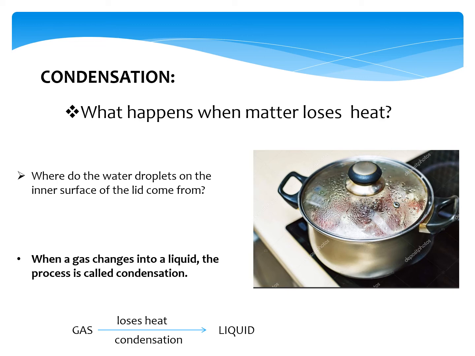So, when the steam touches the cooler inner surface of the lid, it loses heat and thus changes back into liquid water. This is how we say that the steam has condensed. When a gas changes into a liquid, the process is called condensation. Kindly read and refer to page number 24 for further explanation.